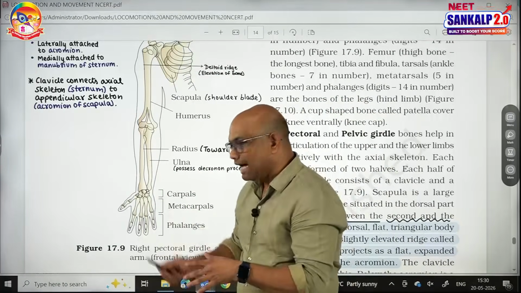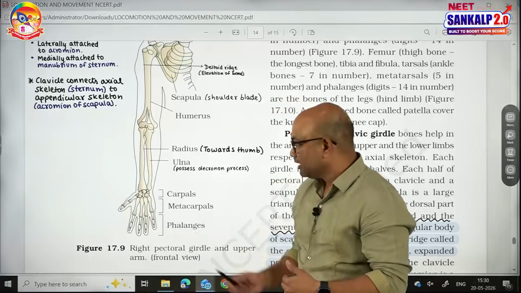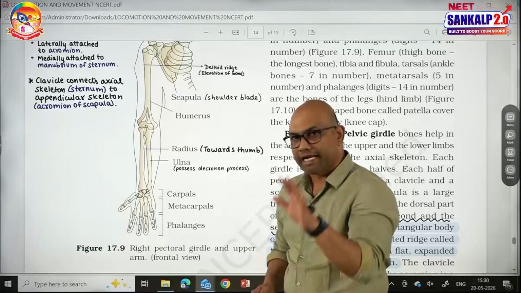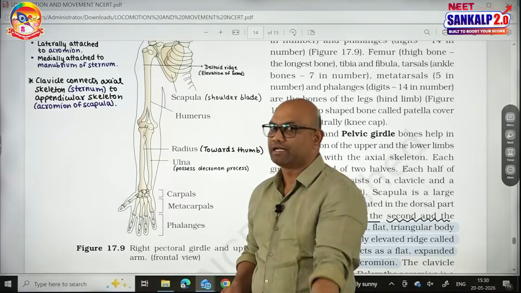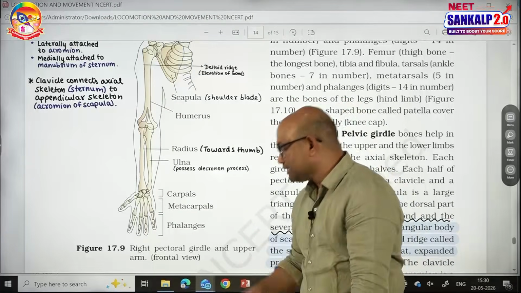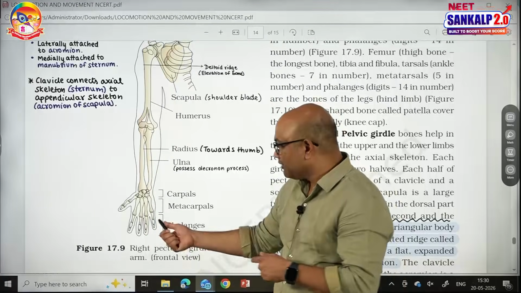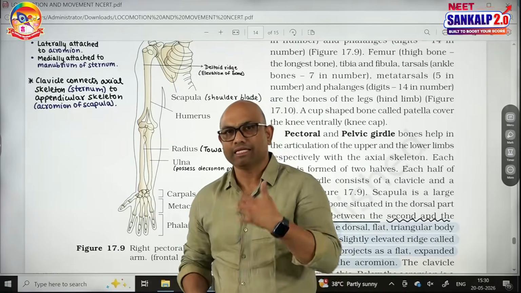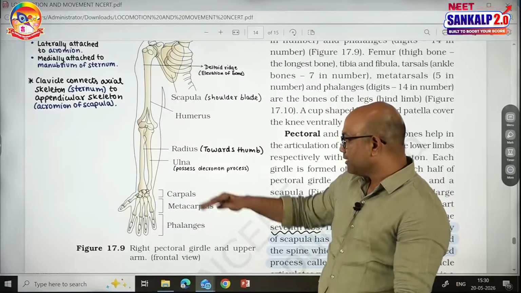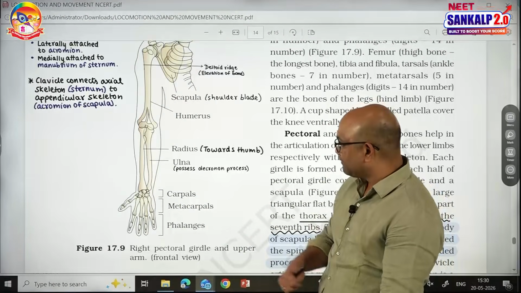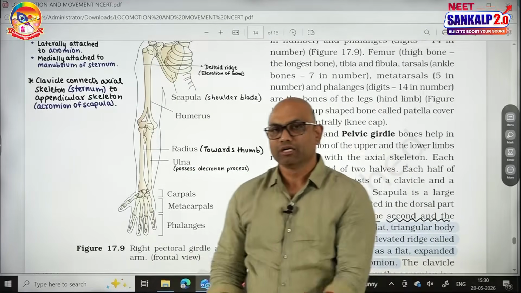Next is hand. Hand consists of three portions: wrist, palm and fingers. The wrist consists of carpals, there are 8 carpals. The palm consists of metacarpals, there are 5 metacarpals. And the phalanges are 14. Thumb consists of 2 phalanges, remaining 4 fingers consist of 3 phalanges each. 14 phalanges plus 5 metacarpals is 19, plus 8 carpals is 27, plus 1 ulna, 1 radius and 1 humerus, 30 bones are present in each upper limb.